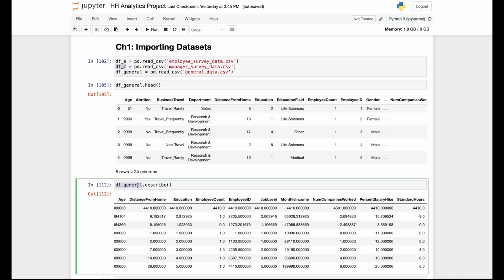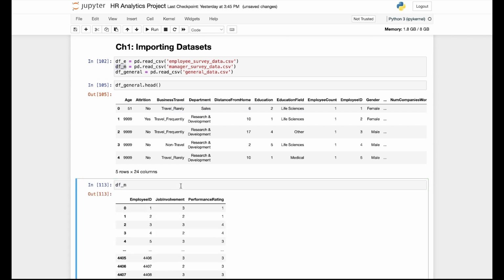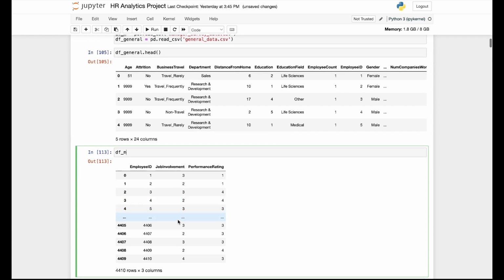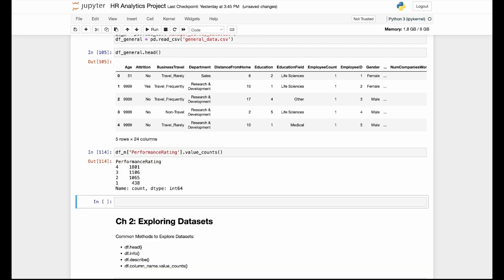Let's go back to the manager survey data. So let's say that we are curious about how many employees received a performance rating of 1. If we're curious about that, we can simply use the value counts function. First, we need to specify the specific column that we are interested in. So we are interested in performance rating, and we just type in dot value counts, which will output basically the value count distribution of how many of each value is within the column.